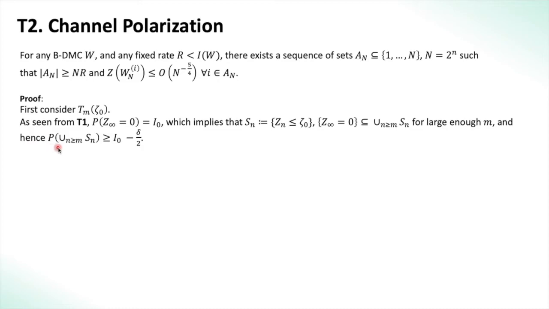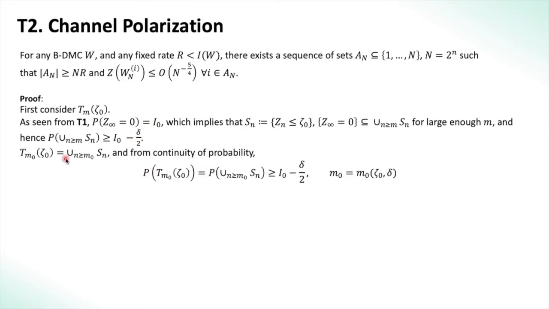Hence we have the probability of the union of n greater than m of Sn to be greater than I naught minus delta by 2, where delta by 2 is the error term. From the definition of T_m naught, we have that it is actually equal to the union of n greater than m naught of Sn. And from the continuity of probability, we have the probability of T_m naught of zeta naught is equal to the probability of the union of n greater than m naught of Sn. And this is greater than I naught minus delta by 2. And m naught is some function of zeta naught and delta.